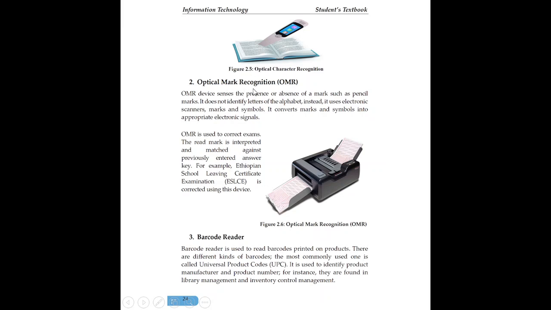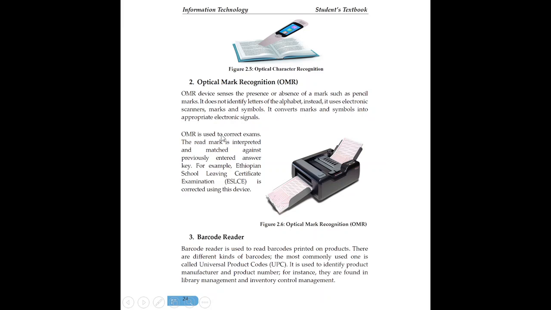What is the purpose of the optical mark recognition system? As the name implies, it reads marks from the answer sheet. For instance, the device senses the presence or absence of marks such as pencil marks, but does not identify the letters of the alphabet. Instead, it uses electronic scanners to convert marks and symbols into appropriate electronic signals.